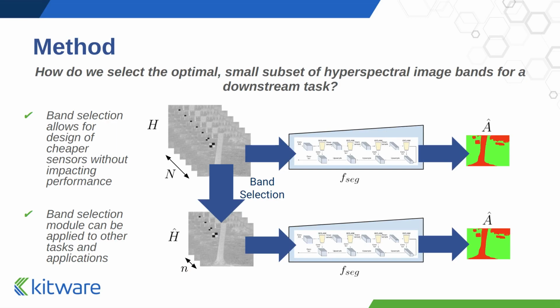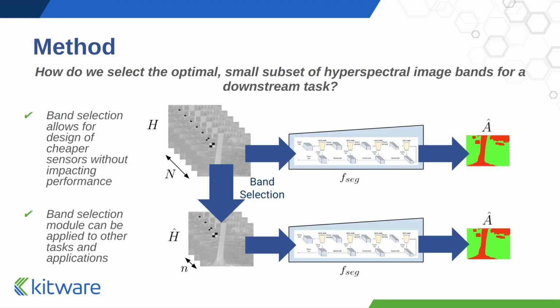Our band selection method addresses the question of how to select the optimal small subset of hyperspectral image bands for a downstream task. In our case, we use the downstream task of segmentation. Our goal is to segment the traversable from non-traversable regions in a hyperspectral image. However, rather than using the entire hyperspectral image, we first apply a band selection module that selects a small subset of hyperspectral bands to feed into the segmentation network.